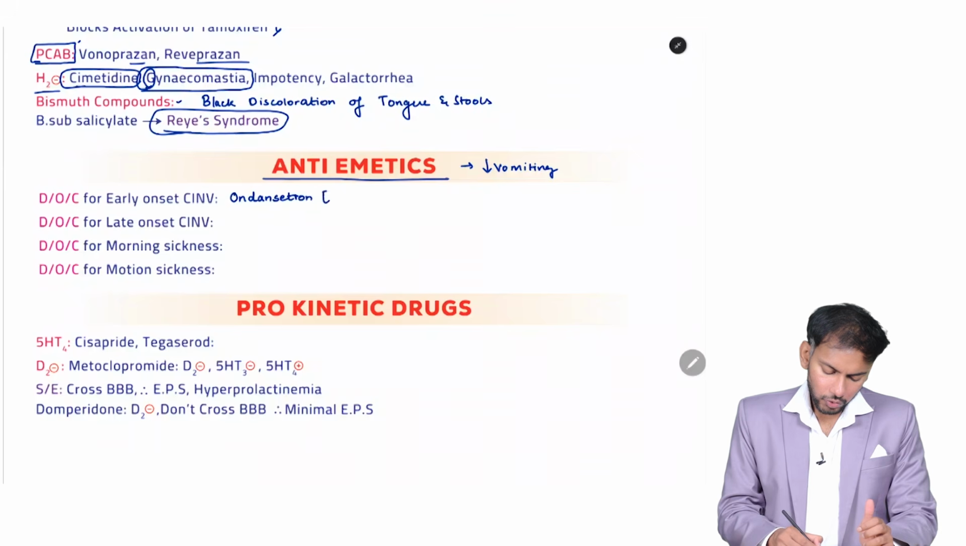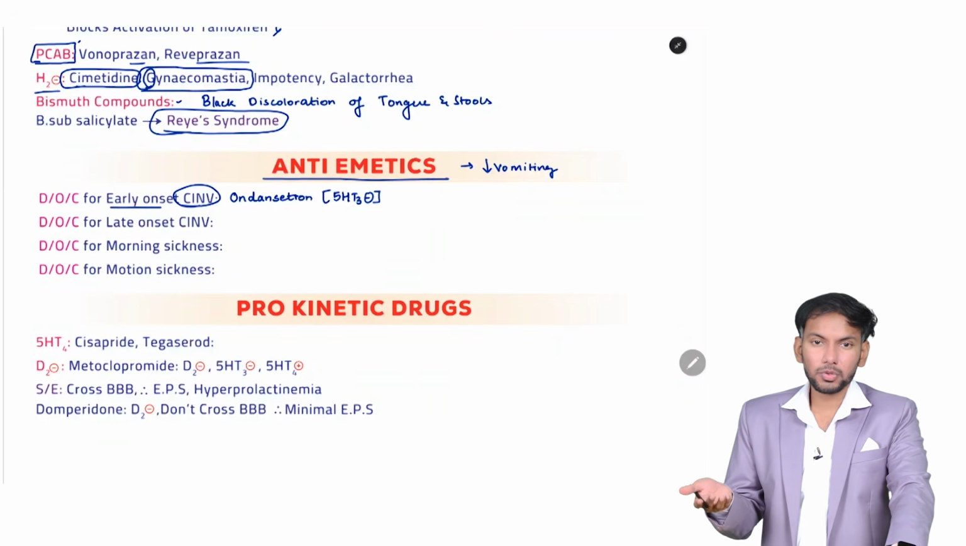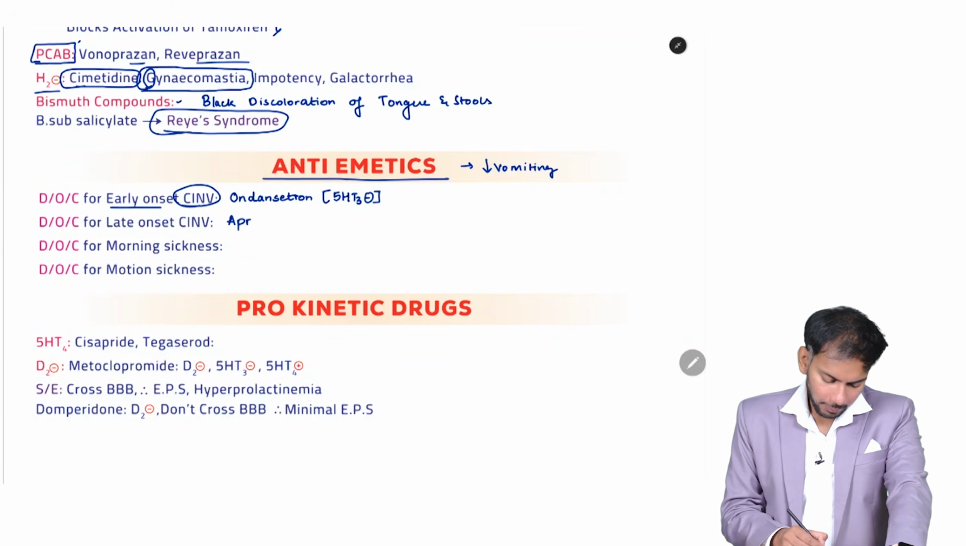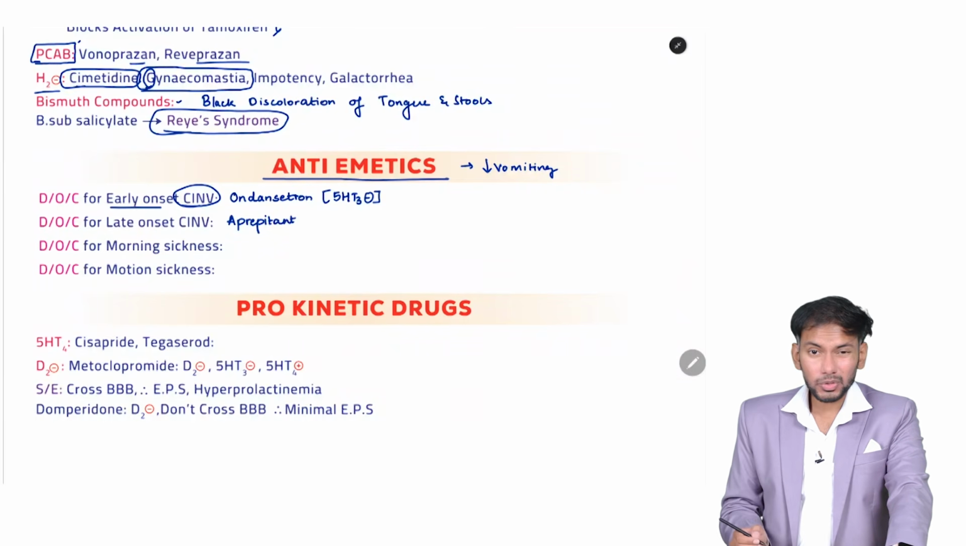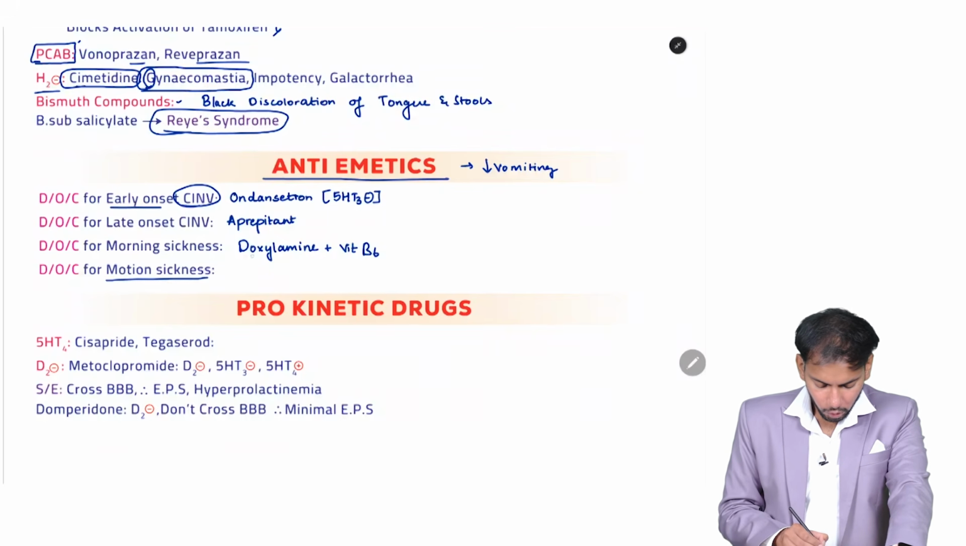Ondansetron is actually a drug of choice for early onset chemotherapy induced nausea and vomiting. For late onset chemotherapy induced nausea and vomiting, it is aprepitant. Now, what is the drug of choice for morning sickness? It is doxylamine plus vitamin B6. Now, we've already studied this. What is the drug of choice for motion sickness? It is scopolamine.